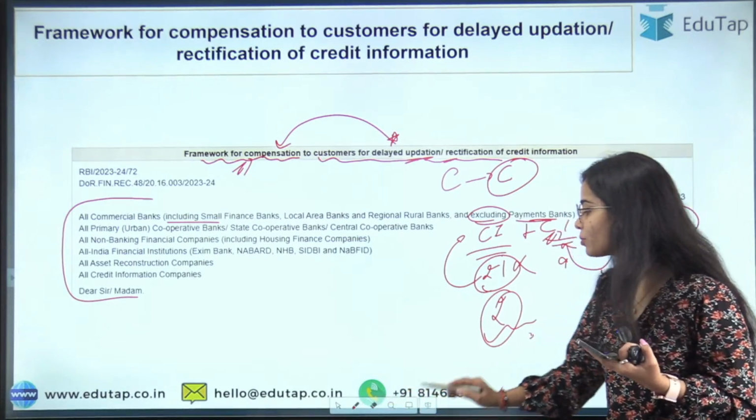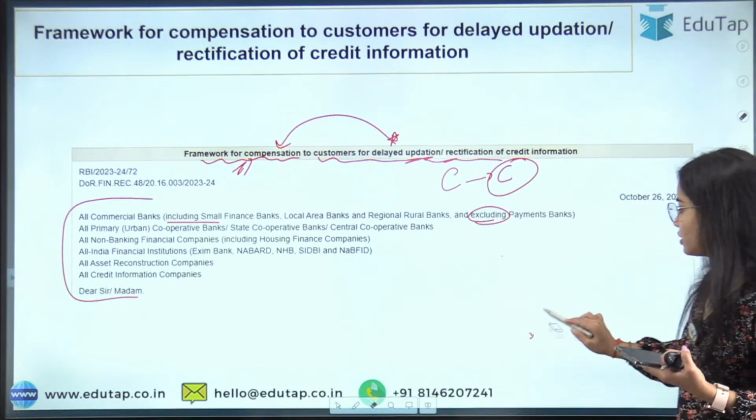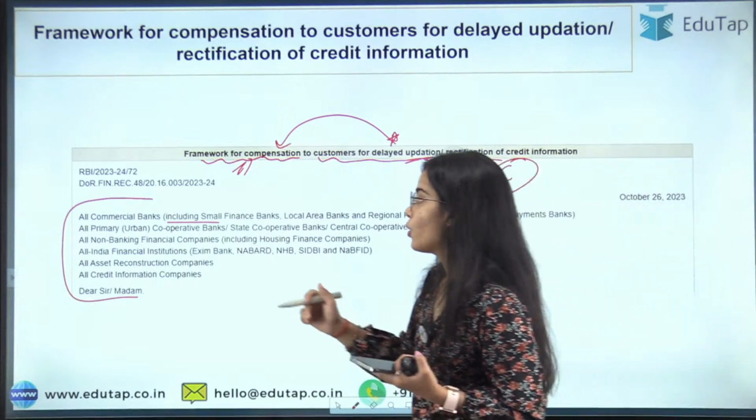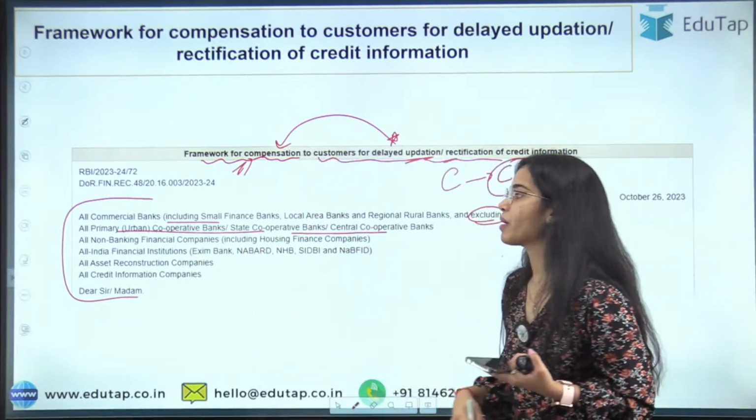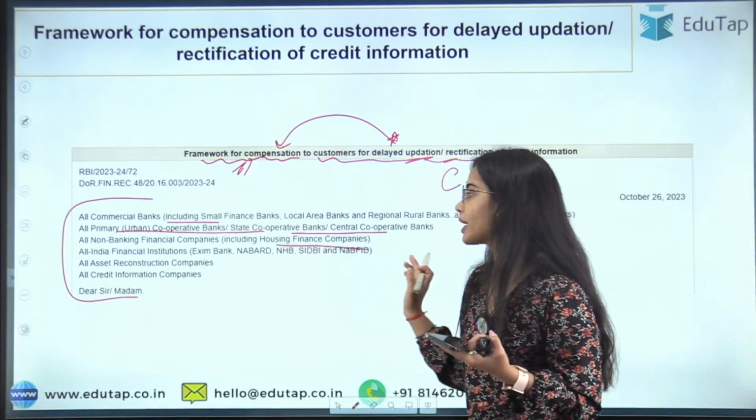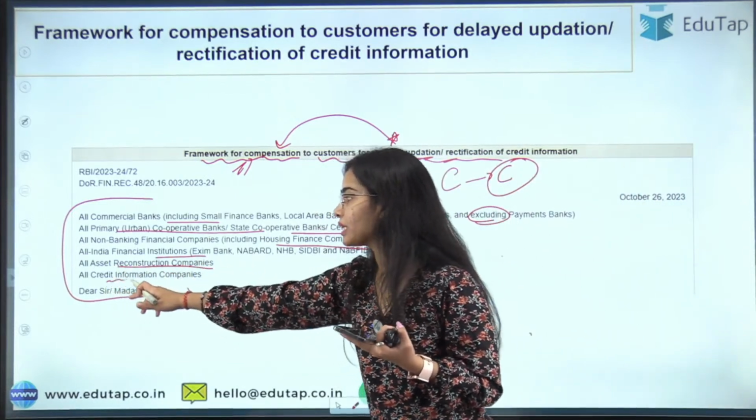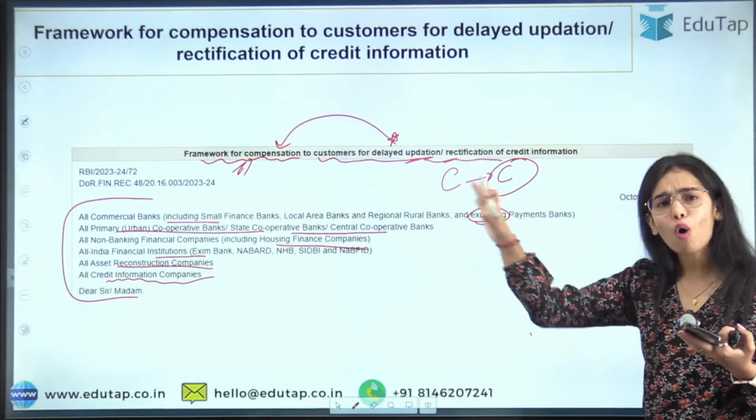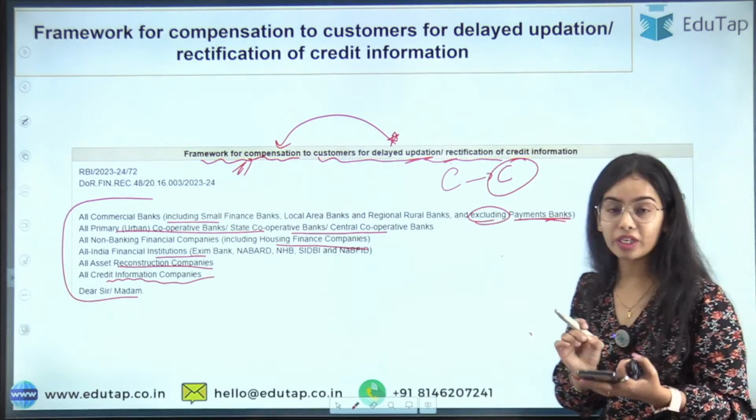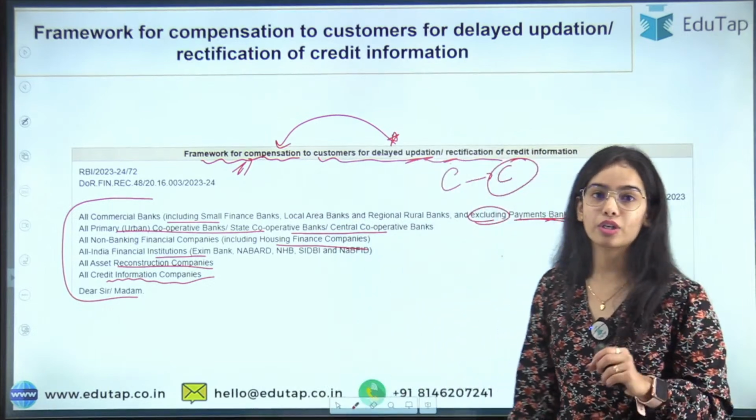Who can tell me why the payments banks are excluded? There is a very particular reason why the payments banks are excluded from such a framework. All the primary urban cooperative banks, state cooperative banks, central cooperative banks, all the NBFCs, including the housing finance companies, all India financial institutions, all asset reconstruction companies, all credit information companies are included in the framework, but only the payment banks are not included. I want the answer. They do not lend money. Very correct answer, Sheesh. Very good.